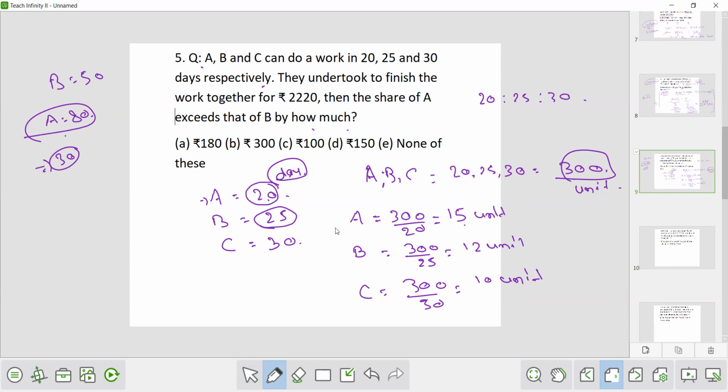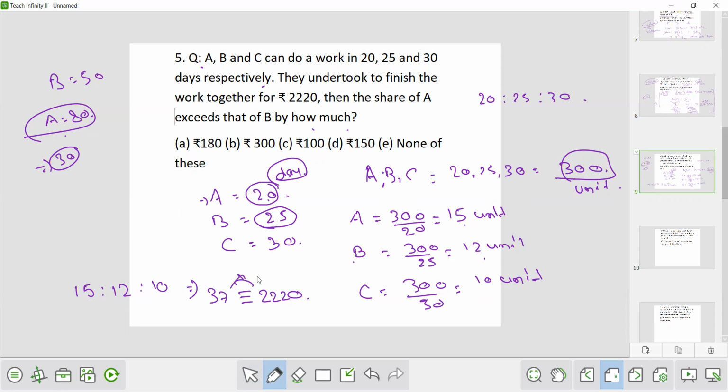Now this is the efficiency, 15 units is to 12 units is to 10 units, because in one day A is able to do 15 units of work, B 12 units of work, and C 10 units of work. Now the efficiency is 15 is to 12 is to 10. So the share will be divided in this ratio only. Total sum is 37. So 37 is equivalent to how much? 2220. If the share would be 37, A will get 15, B 12, C 10, but now the share is 2220 rupees.